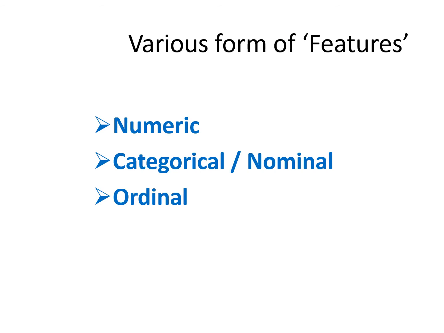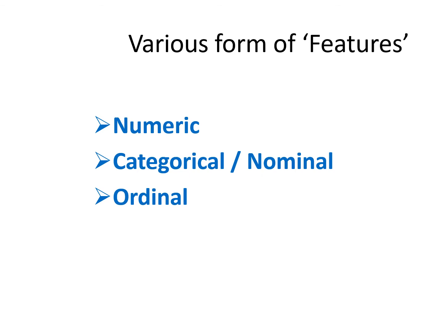Now we will see more about the features. Data can be stored in the format of different attributes. For attributes, we know that data can be represented in numerical format, that is termed as numerical data, or else we can represent the data in the format of strings. Such type of data is known as categorical or nominal data, and we are having one more type termed as ordinal data.